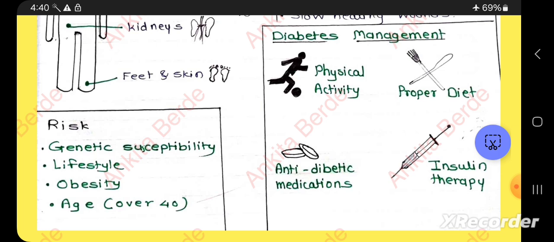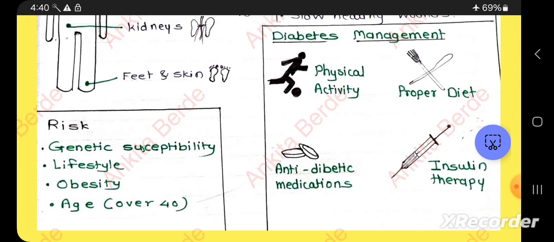In the diet you can take fiber rich foods like whole grain bread, and potatoes are consumed. The percentage of calories from carbohydrates in the diet can range from 50 to 55%. Then now see what are the risks associated with diabetes mellitus. Genetic susceptibility means it can pass genetically from parents to child.